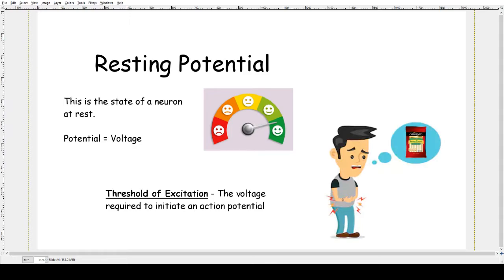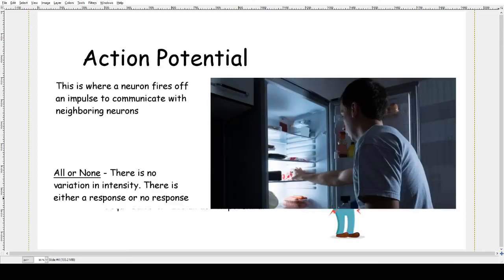The threshold of excitation is the voltage required to initiate an action potential or cause a reaction, right? This is similar to how hunger will initiate my desire to go to the fridge and get a cheese stick. I need to be hungry enough to stop what I'm doing and get up to do something, to act.